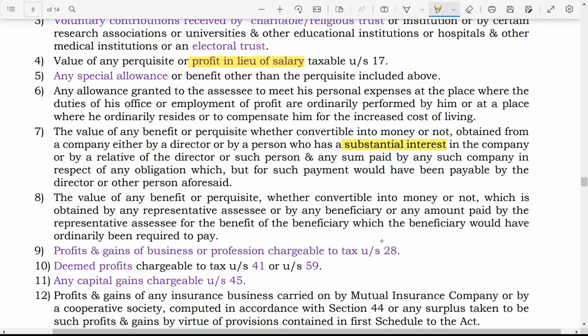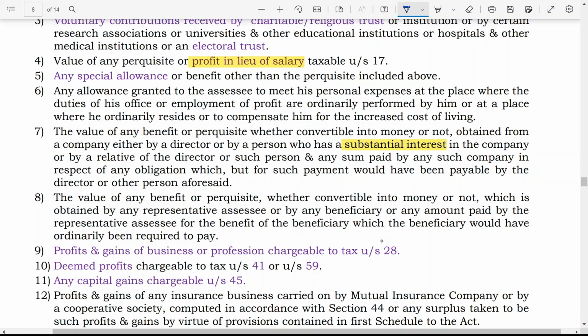Then the answer is the person who is having more than 20% of voting power is having substantial interest in that company. So that you have to remember. If he is providing any benefit to the company, then it is considered as income of that particular company.